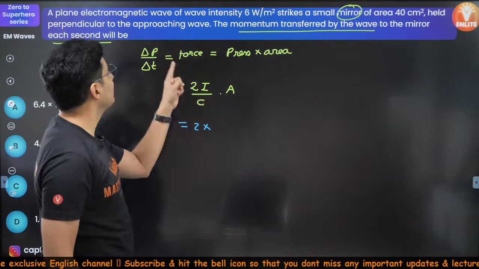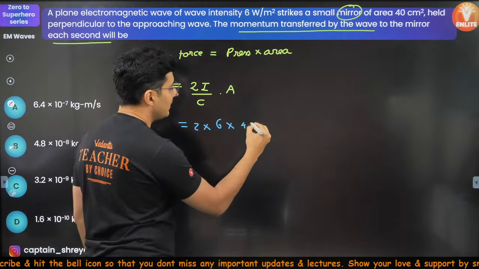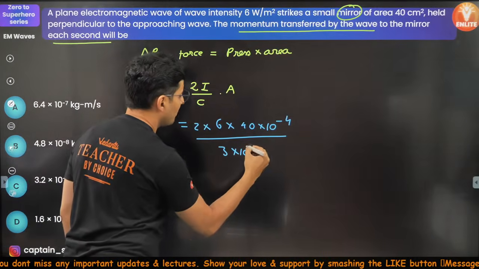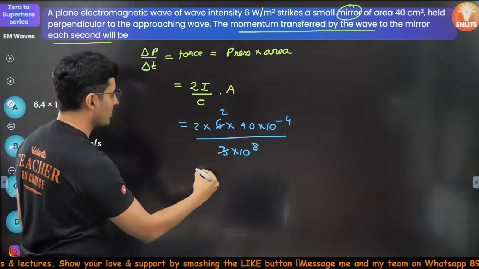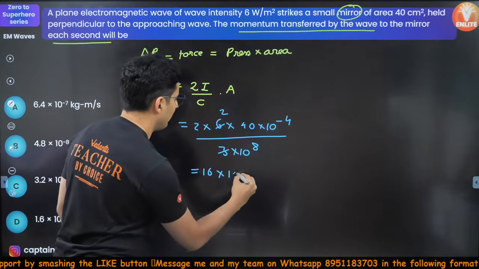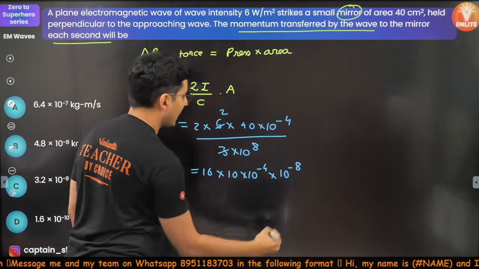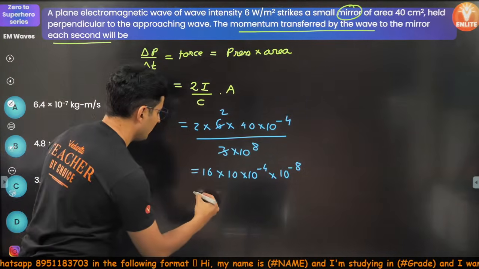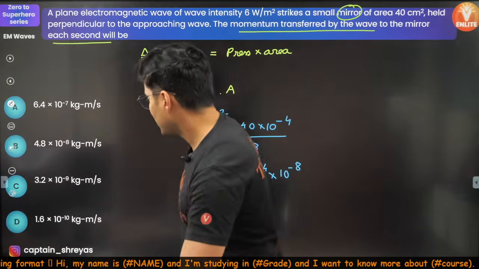2 times intensity of the light is 6. Area is 40 centimeter square, so 10 to the power minus 4. Speed of light is 3 into 10 to the power 8. So 3 goes with 6 2 times. 2 2s are 4, 4 4s are 16. So 16 into 10 to the power minus 4. This goes on the top, 10 to the power minus 8. So this will become 10 to the power minus 12 and this will become 16 into 10 to the power minus 11. So do I have such an answer?